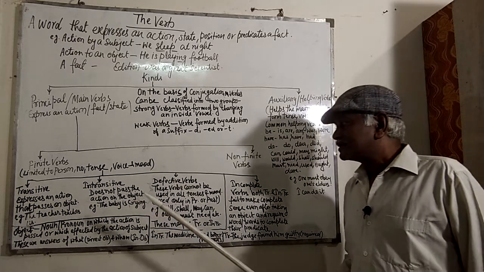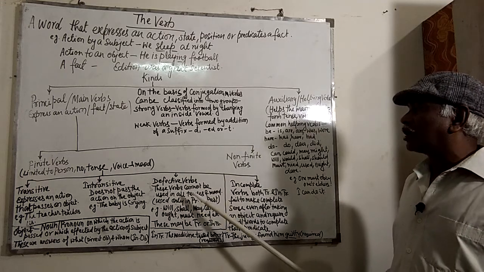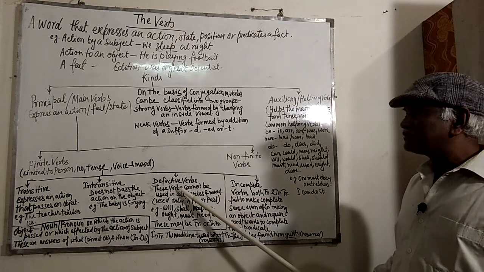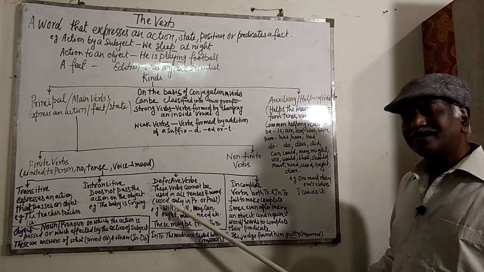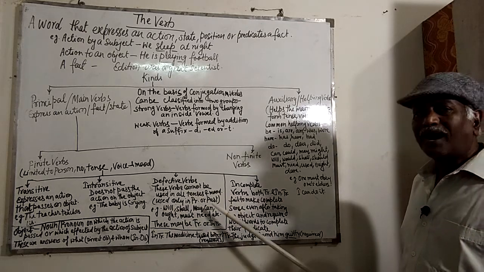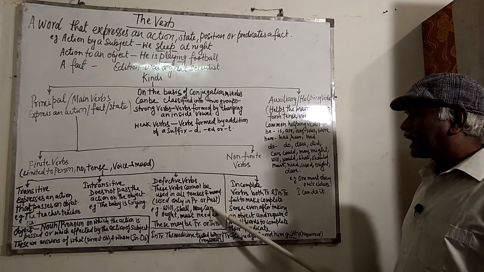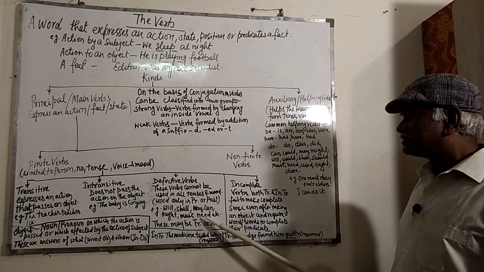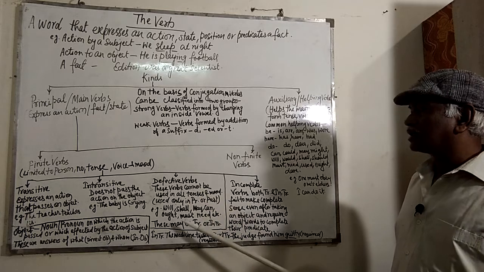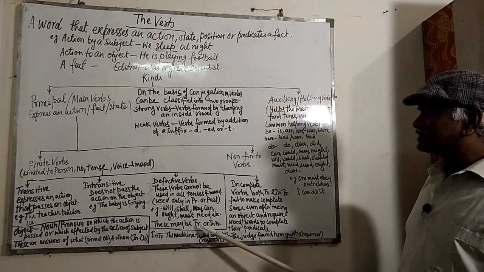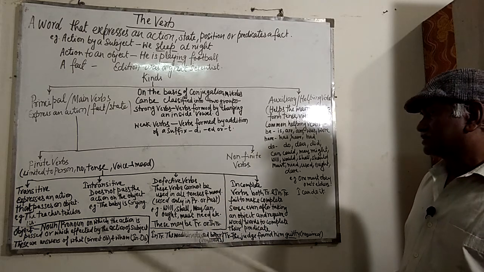Next one is the defective verb. These verbs cannot be used in all tenses and moods, and are used only in the present and past tense, not in the future tense. Will, shall, may, can, ought, must, need, and the other forms: would, should, might, could. All these may be transitive or intransitive. It may be both transitive or intransitive.